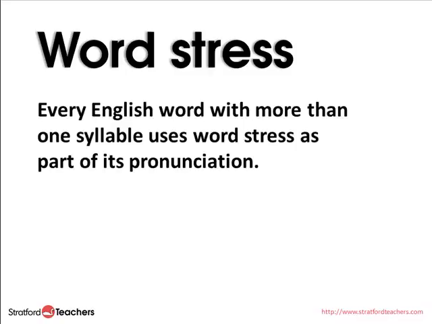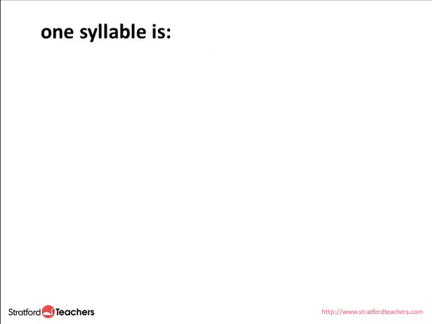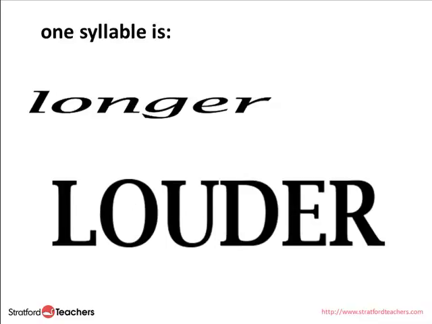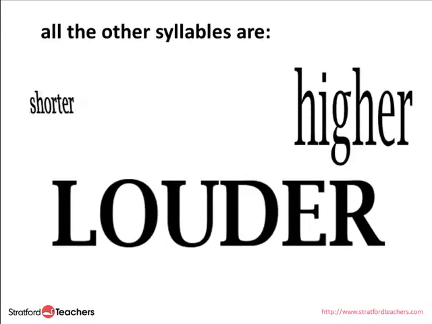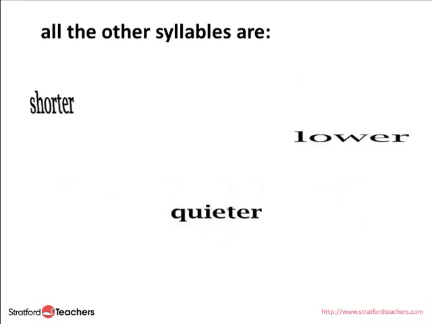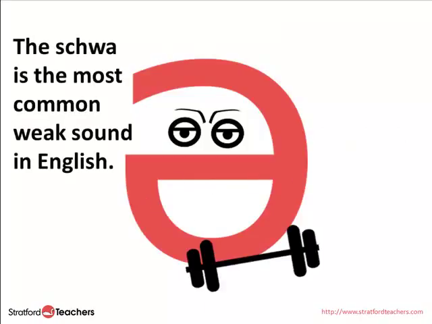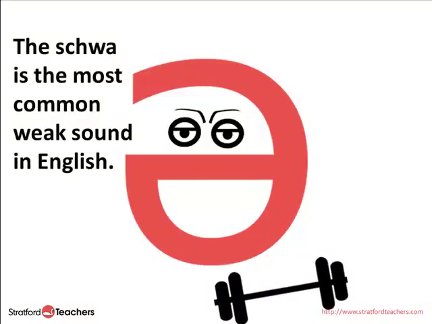Every English word with more than one syllable uses word stress as part of its pronunciation. This means usually one syllable is longer, louder and higher. So all the others are shorter, quieter and lower. OK, I know that. But where does the schwa fit in? The shorter, quieter and lower syllables use weak sounds. The schwa is the most common weak sound in English.